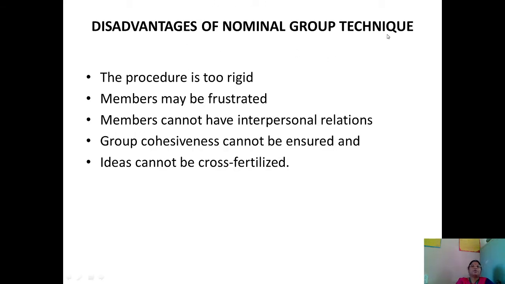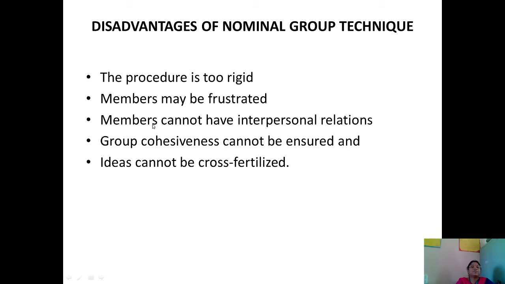And the nominal group technique method is not free from disadvantages. The first disadvantage is the procedure is too rigid, as we know that the process itself involves many stages or steps. So, it is too rigid. Members may be frustrated.